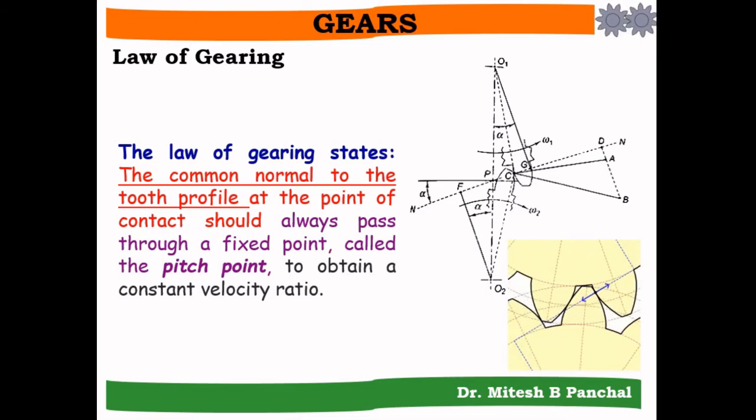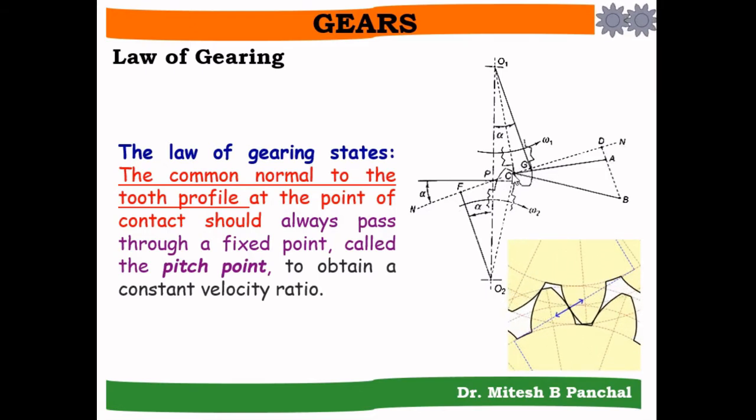So if you look at the statement, it is divided into three parts. One, the common normal to the tooth profile at the point of contact. Consider here the point C, then N in this particular figure is the common normal to both tooth profiles, that always passes through a fixed point.